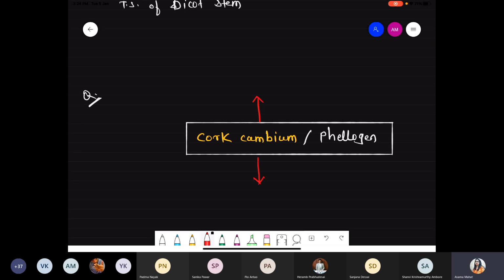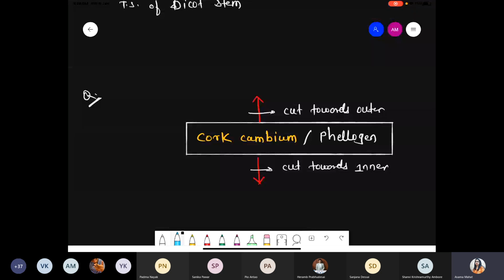Similarly, the cork cambium, also called phellogen, cuts toward the outer side as well as toward the inner side. Some cells will be cut outward, some inward. So first of all, we are talking about the outer one.